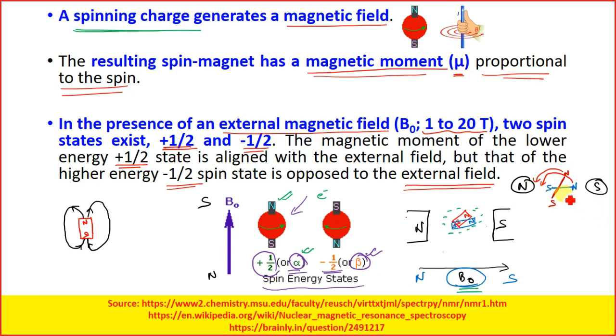The blue one will require higher energy, and this brown magnet will take lesser energy.